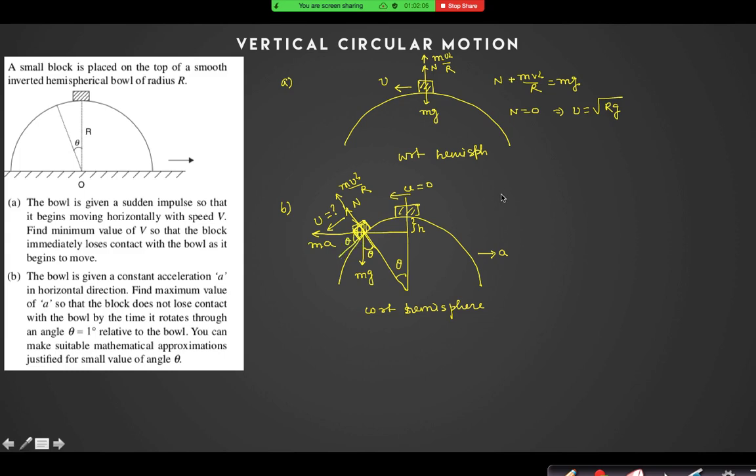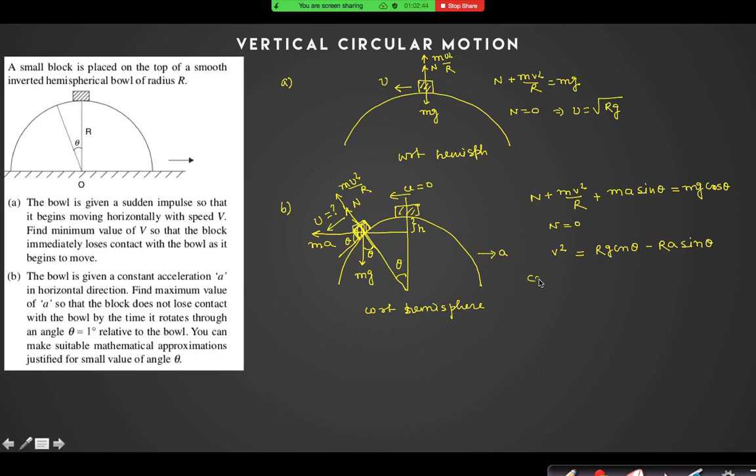So what is the value of normal reaction now? Can I say N plus mv square by r plus ma sin theta is equal to mg cos theta? As N equals 0, v square equals rg cos theta minus ra sin theta. Can I say this equation?